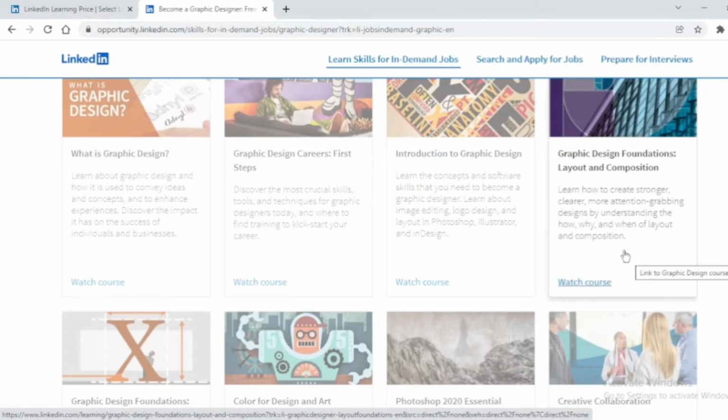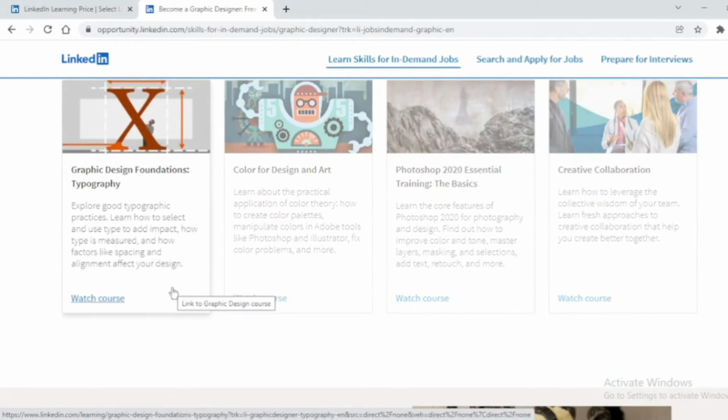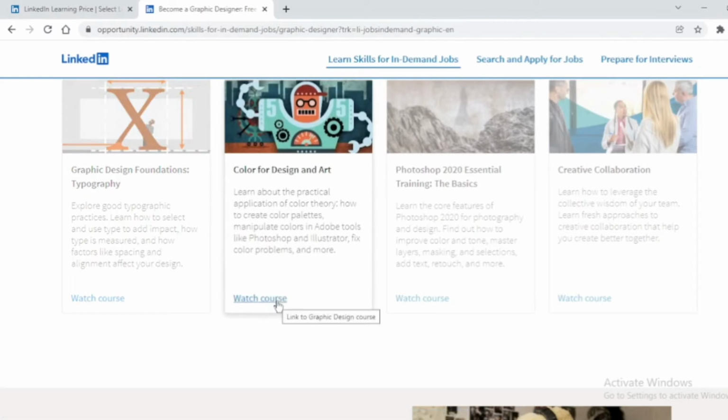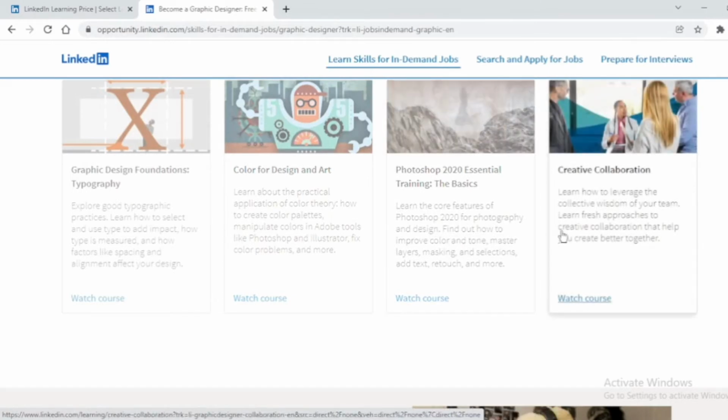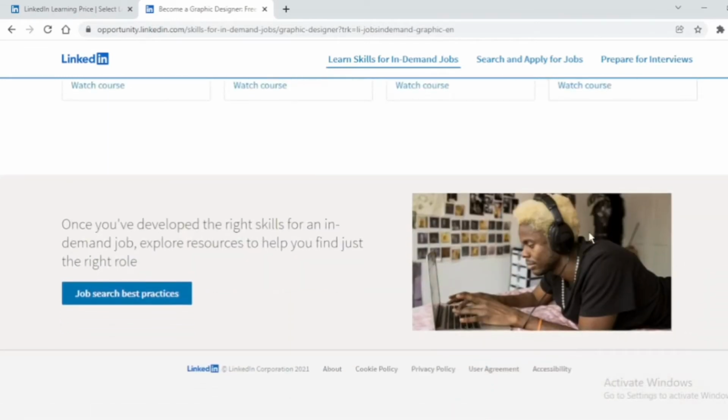And when you complete this, you will go to another topic called graphic designing foundation typography. After this, color for design and art. And when you complete this, you will go to Photoshop. Then Photoshop essential training you will be enrolling in. And then creative collaboration. So these are the 8 parts of this graphic designer specialization, to be a certified graphic designer. You can check this course out, the link is in the description.